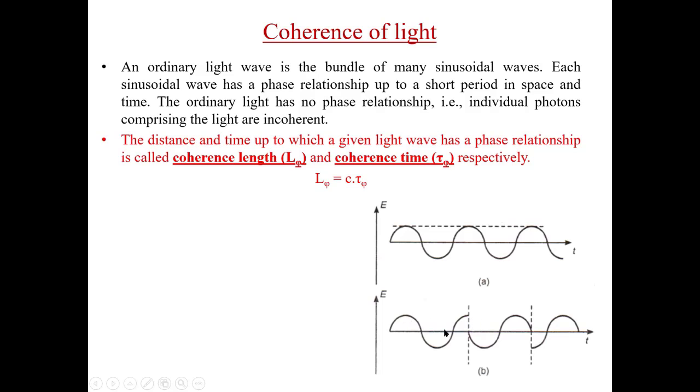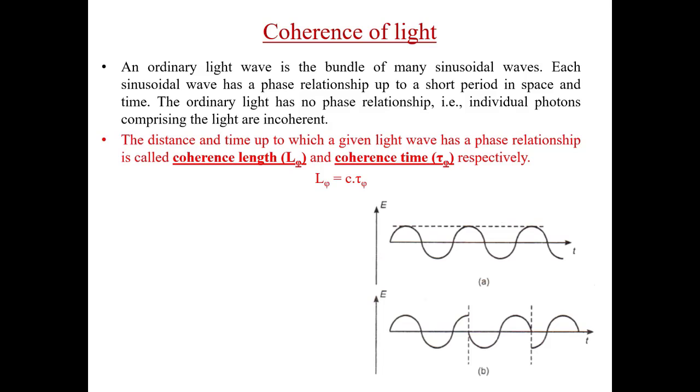So this wave is coherent only from this point to this point, or this point to this point. So the coherence length of this wave is not greater than this length. But in this way, if we know the phase of this point, we can tell about the phase of this point, or this point. This wave is coherent from this point to this point. So this is the coherence length of the wave.